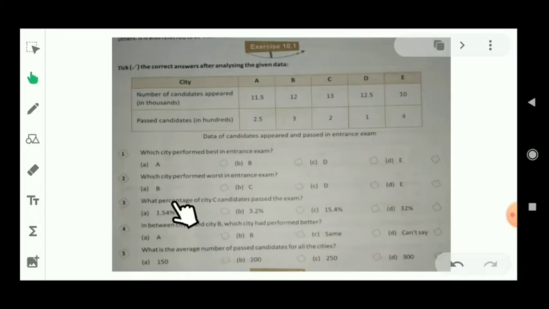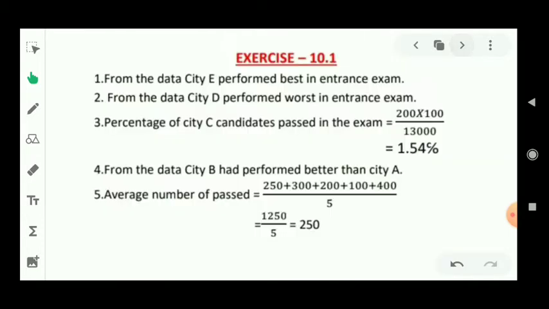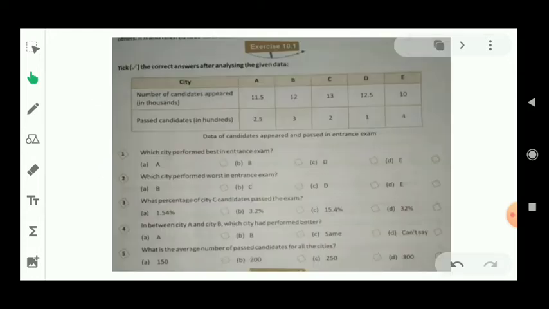Similarly students, let's see question number 2. Which city performed worst in the entrance exam? So for the solution of question number 2, clearly we can observe city D performed worst in the entrance exam. Let's see question number 3.